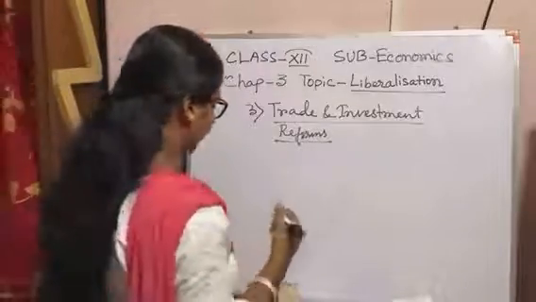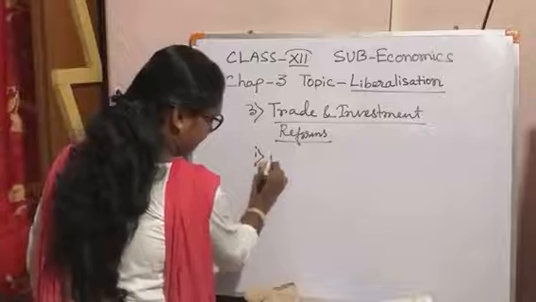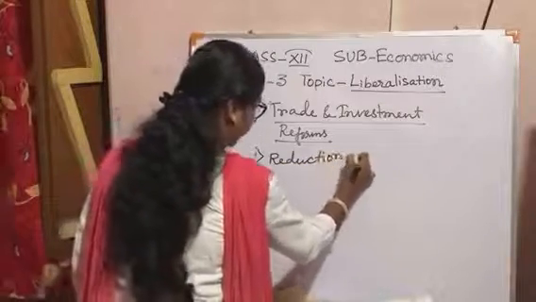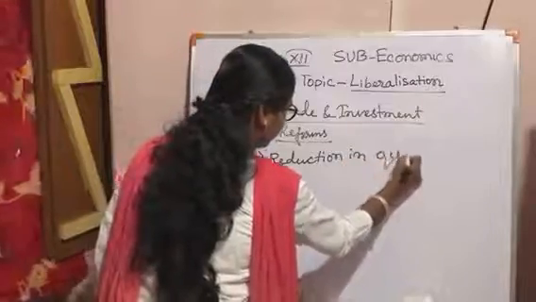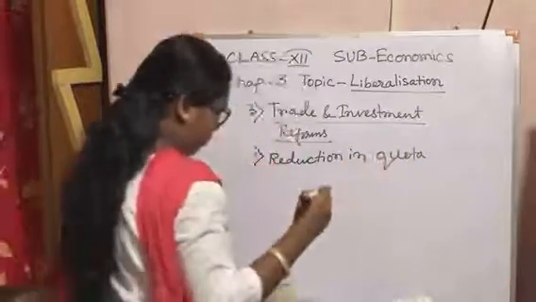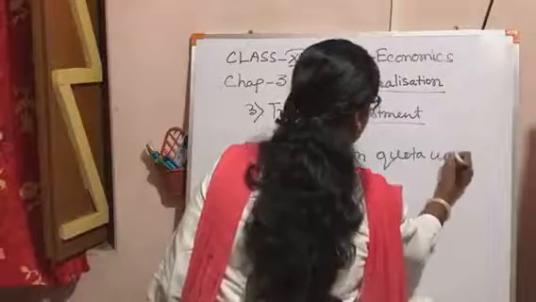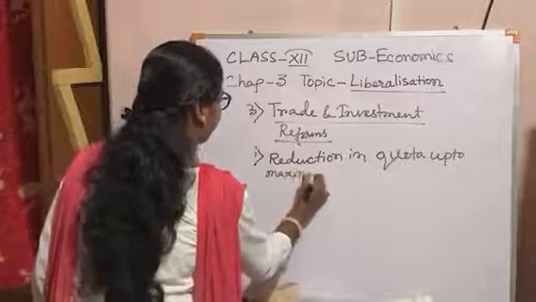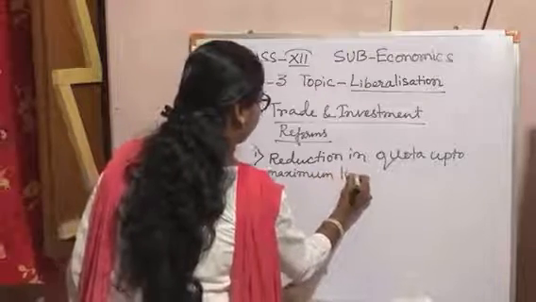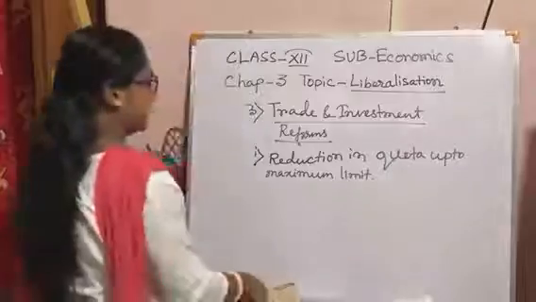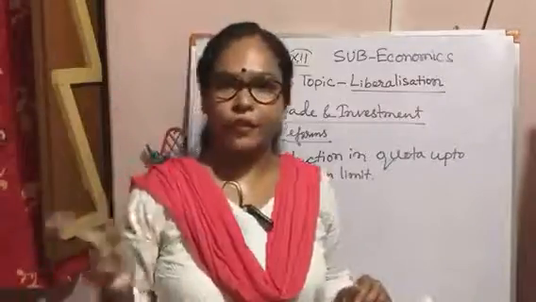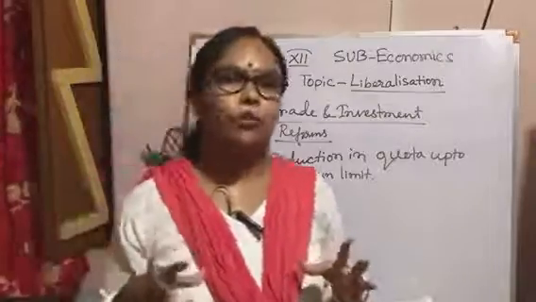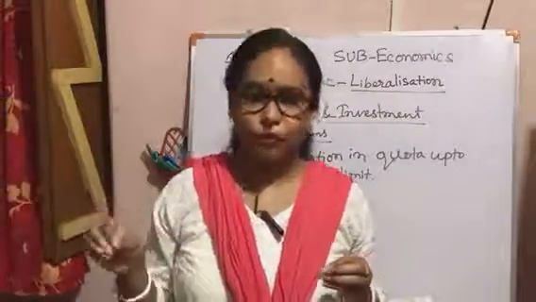Under this, the first one is reduction in quota up to the maximum limit. We already learned two terms, tariff and quota. Tariff means tax, and quota means the amount of import that was fixed.